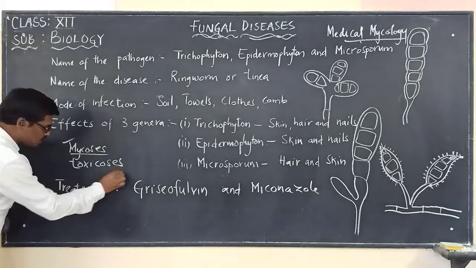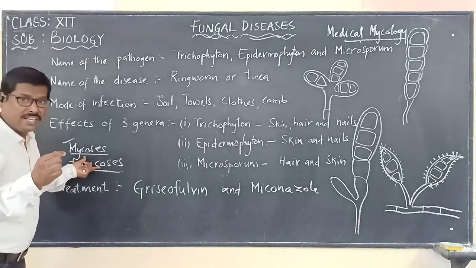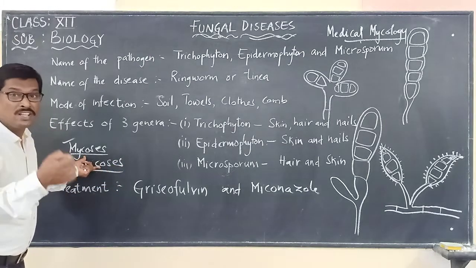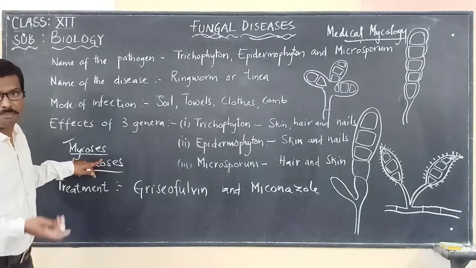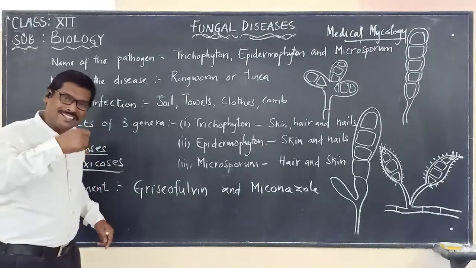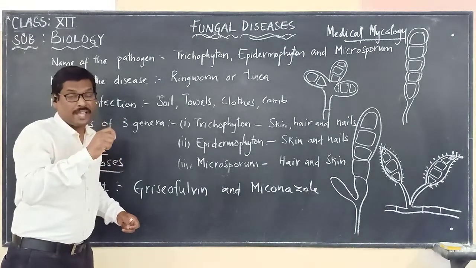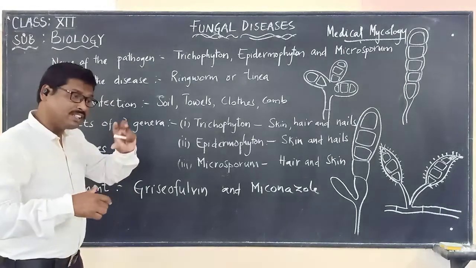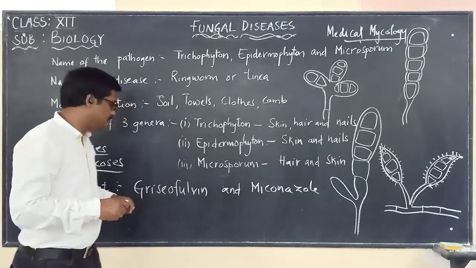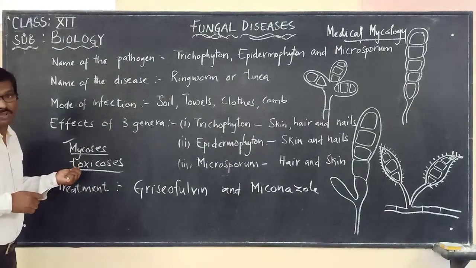Toxicosis means the fungal disease which is caused by the metabolites of the fungi. Metabolites of the fungi means a toxic substance that is released by the fungi, and that toxic substance will be causing the disease. Whenever the toxic substance is causing the disease, we call it toxicosis.